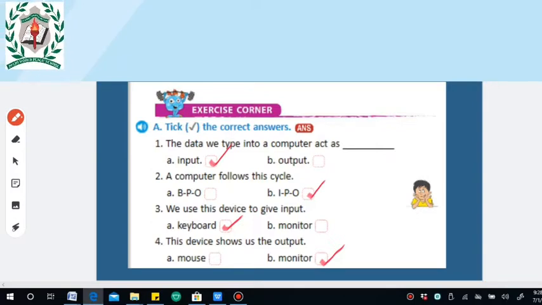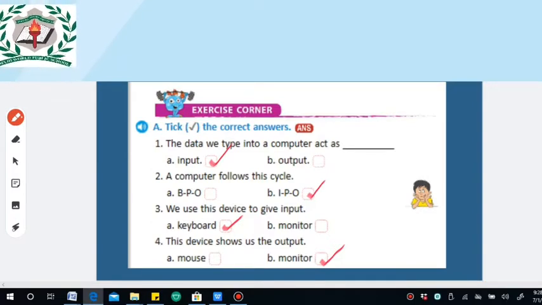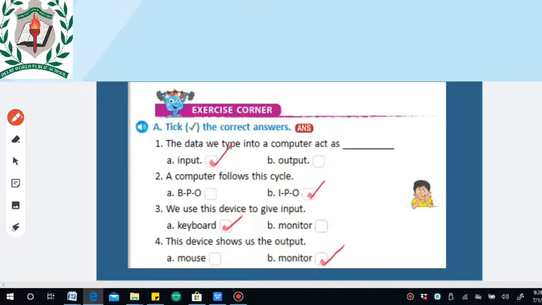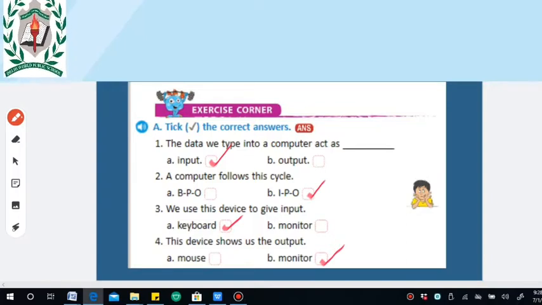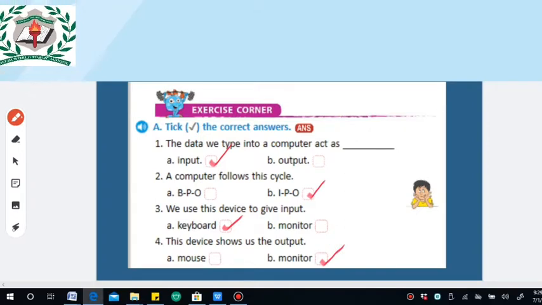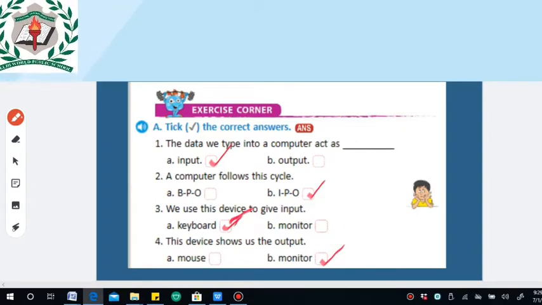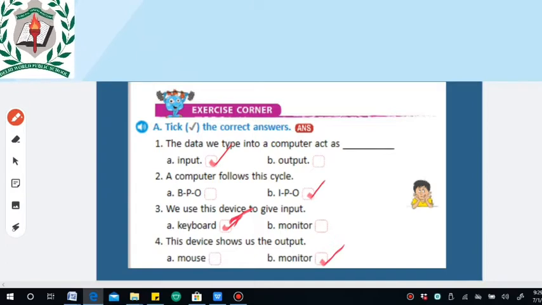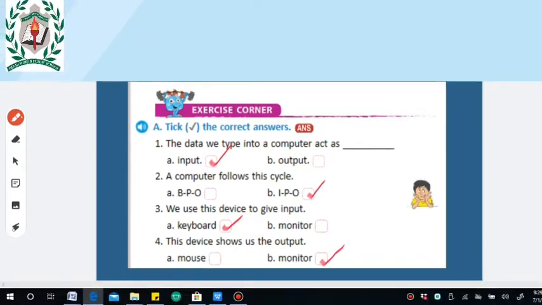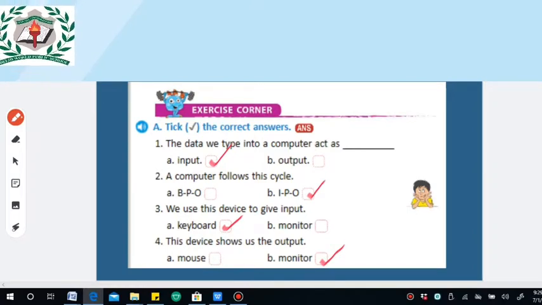I repeat, the data we type into a computer acts as input. A computer follows this cycle: input, process, output. Third one, we use this device to give input, that is a keyboard. This device shows us the output, that is monitor. Clear? Now let's move to the next exercise.